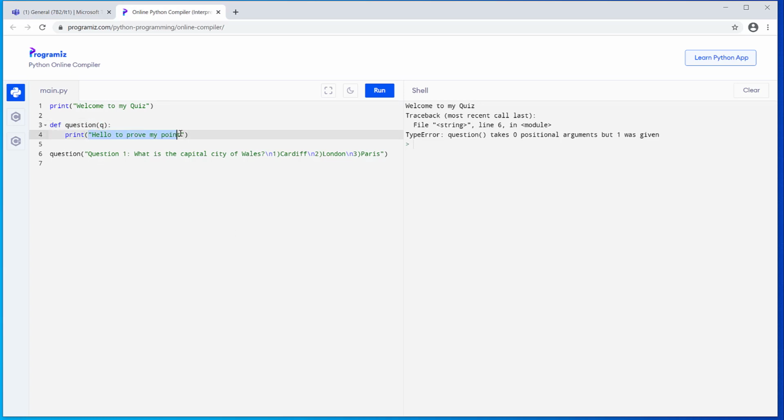I'm going to tell it here that I want it to print Q. I've got to put in place that \n to make it go down to the next line. This time around, there it is. It runs and it does exactly what I said it should. But I don't want to print that. I want answer equals input Q. When I run that, it's my input then, and I can say anything I want to in that input.